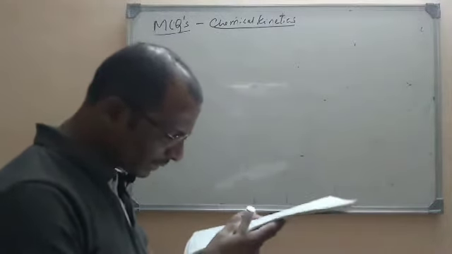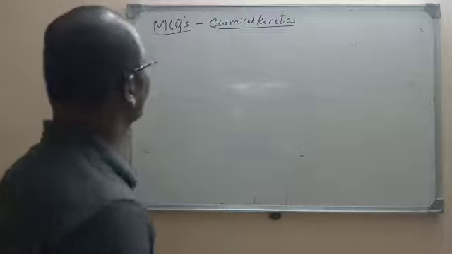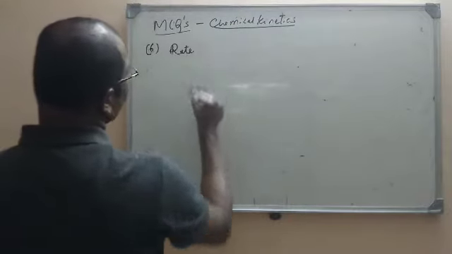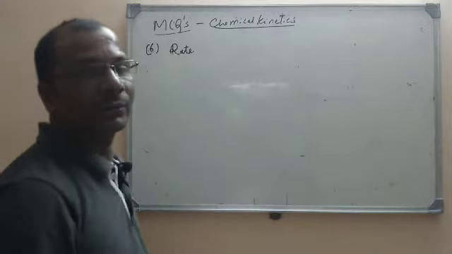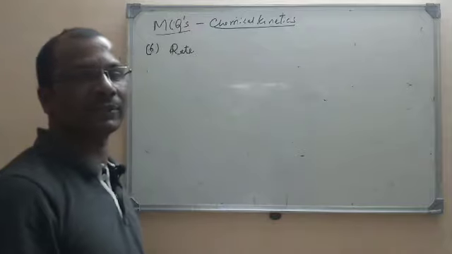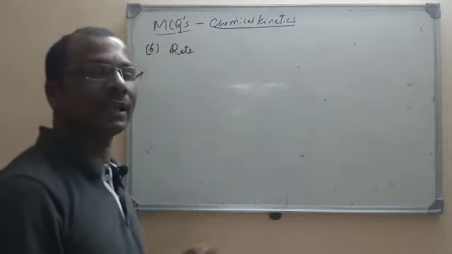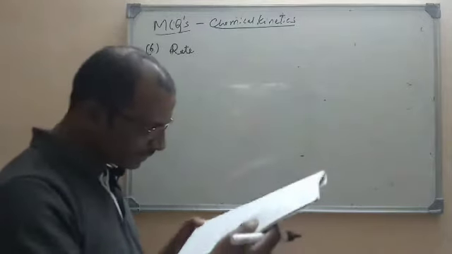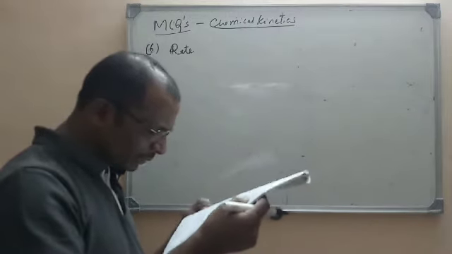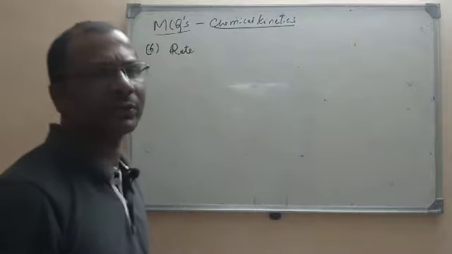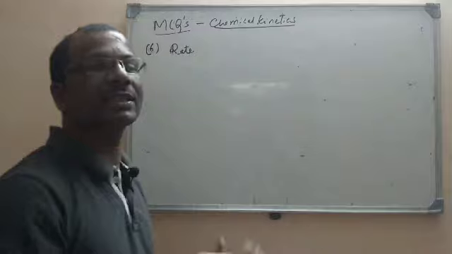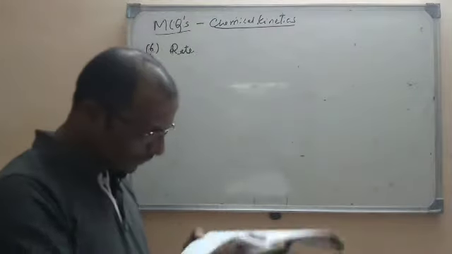Rate of a reaction cannot be increased by. So question number 6 is: rate of a reaction cannot be increased by. We know the different factors that increase the rate of reaction and which will not increase the rate of reaction. See here, the first one is addition of catalyst. We know that addition of catalyst never decreases, it increases. A positive catalyst increases the rate of reaction.